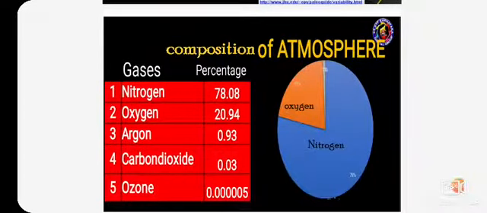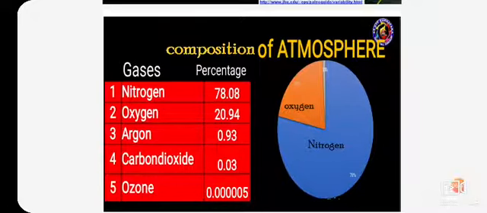And let us come to the next point, children. Composition of the atmosphere. The atmosphere is a mixture of different gases such as nitrogen, oxygen and other gases. It is a mixture of many gases. So, we have to be aware of these gases, which are the most important for living beings. We have to take care of that. Let us see how the gases are dispersed in our atmosphere.